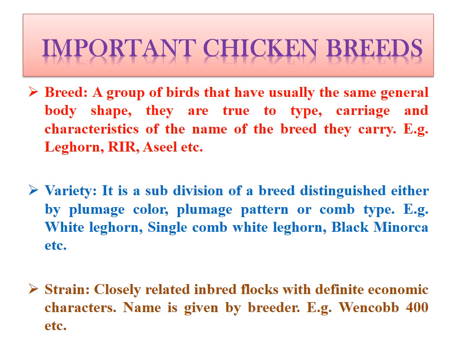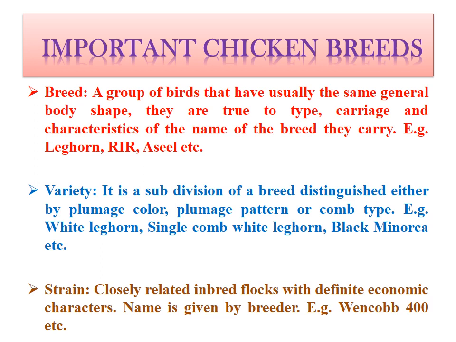For example, we have learned in our livestock course that in case of cattle there are several breeds such as Gir, Kankrej, Dangi, etc. So the same is applicable to chickens or poultry also. There are different breeds such as Leghorn, IRR, Asil, Kadaknath, etc.